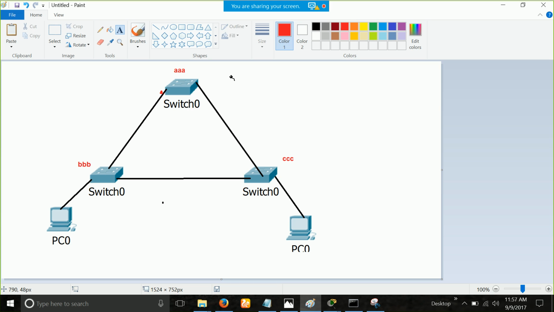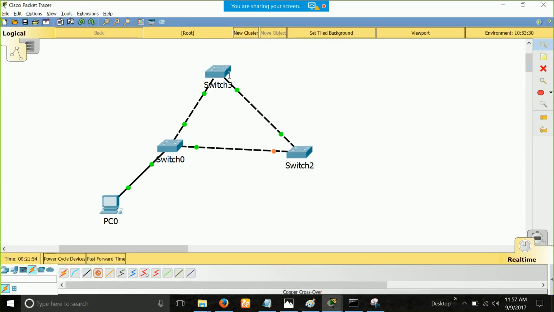Tell me, any idea or anything? The one that is directly connected to the port on the switch. Yeah, that directly connected one. But the thing is that this switch is connected on two interfaces, right? And both interfaces will have different MAC addresses. So which one will you use?